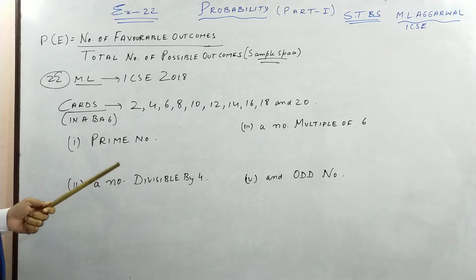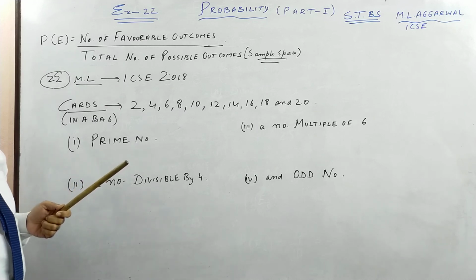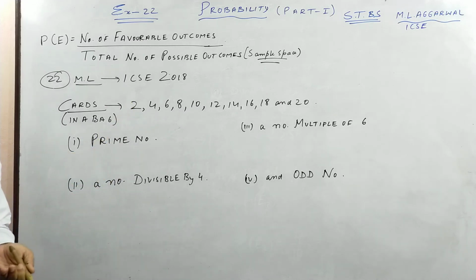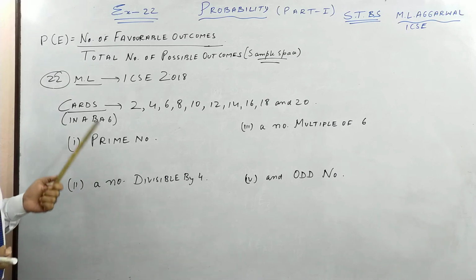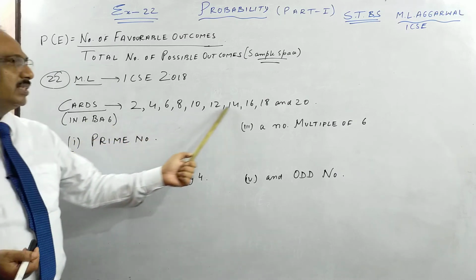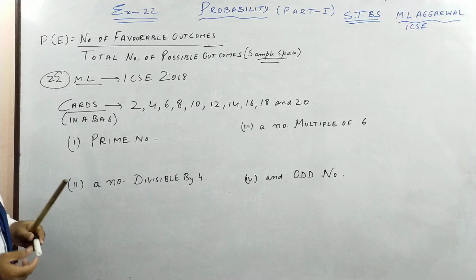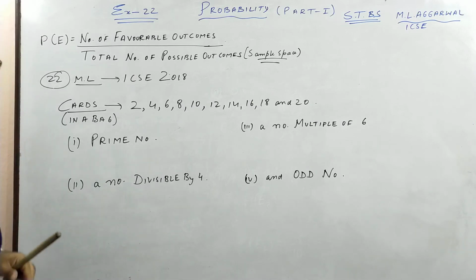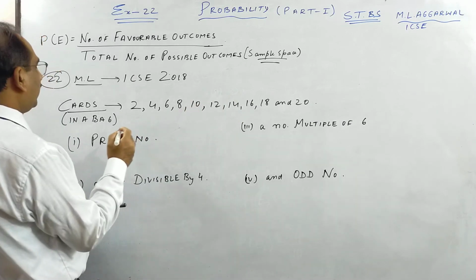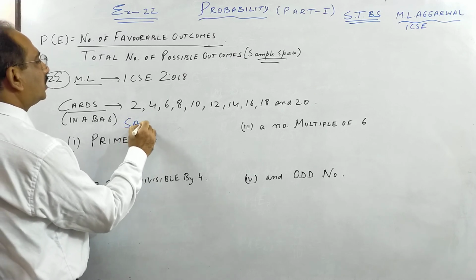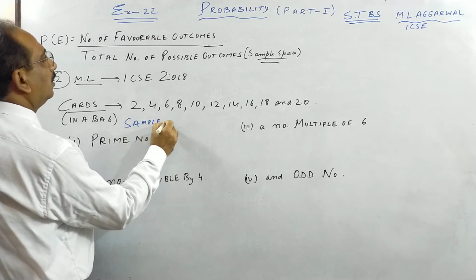You can see the book or any standard book. You can use Concise or any other book, ICSE questions are the same in every book. So this is my sample space. When you start, children, the first thing you remember is the sample space. There are 10 numbers. So sample space is 10.